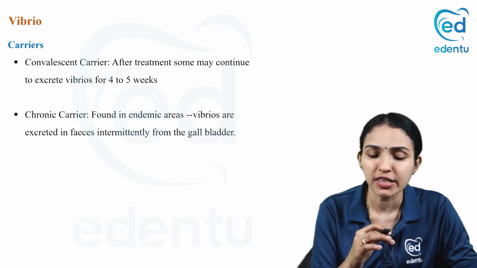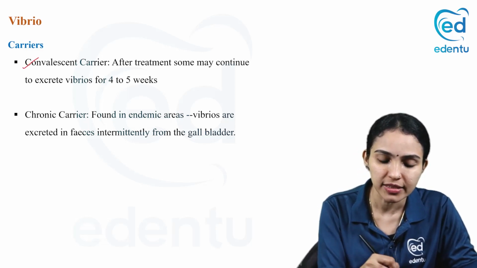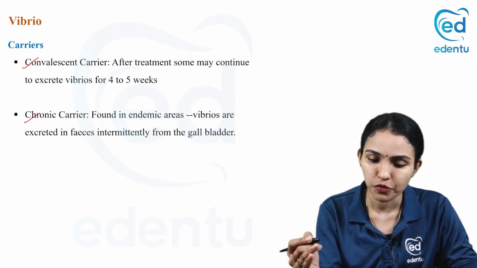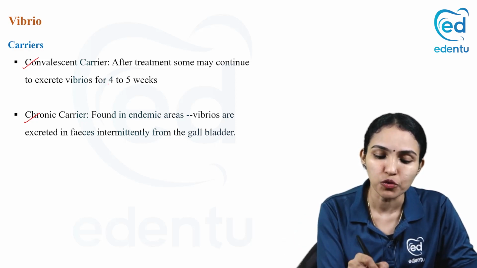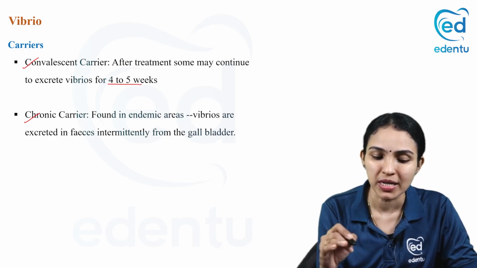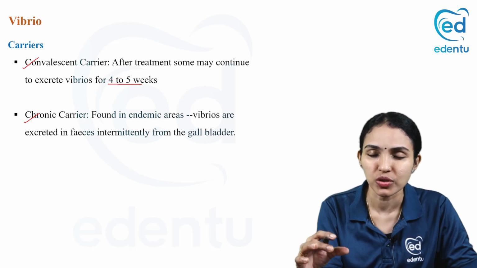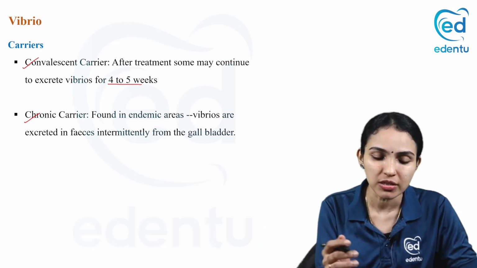There are two types of carriers for cholera. There is the convalescent carrier and the chronic carrier. A convalescent carrier means a person who has recovered from cholera. For some more time, like 4 to 5 weeks, they continue to excrete the bacilli in feces. Convalescence means the recovery period, so they excrete bacilli during the recovery period.